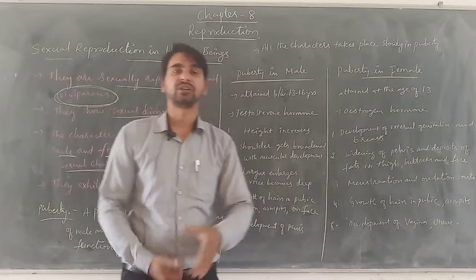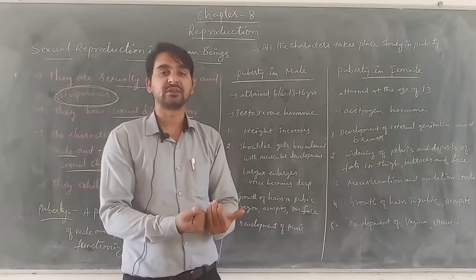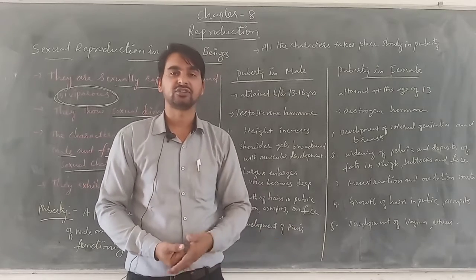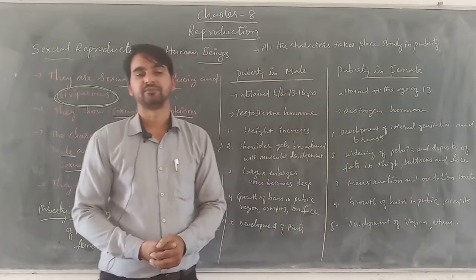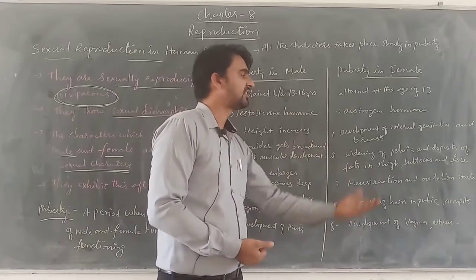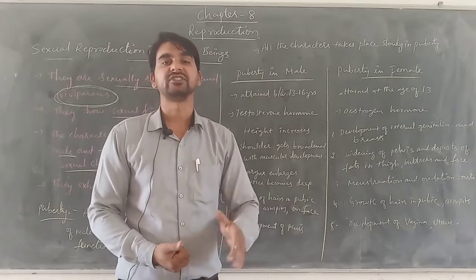It differs from organism to organism. In some it may start very early, in some it may start late or after a certain time. So at different time intervals, both in males as well as in females, the puberty time period is varying, it is different.